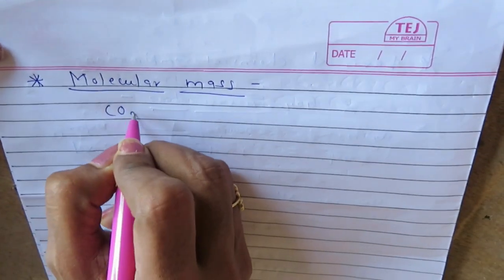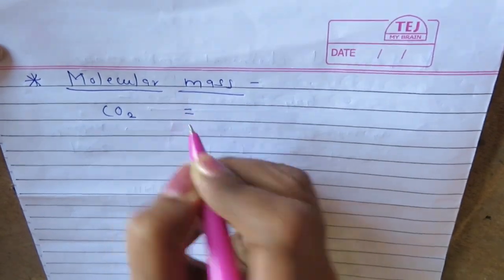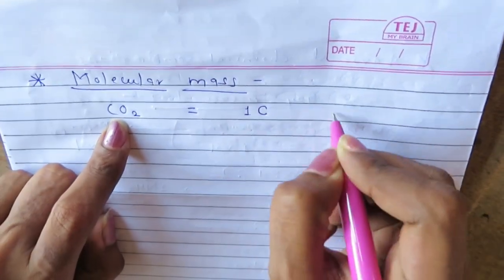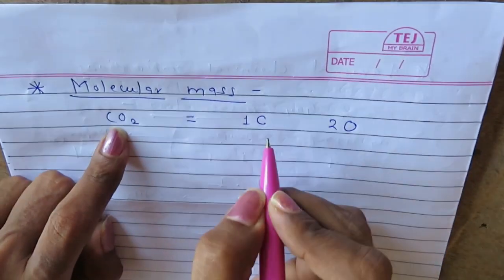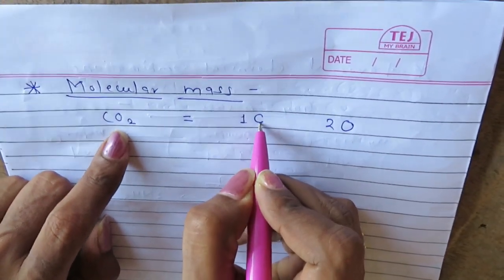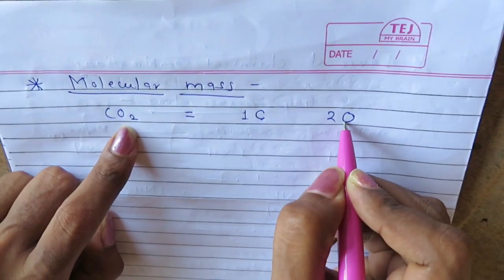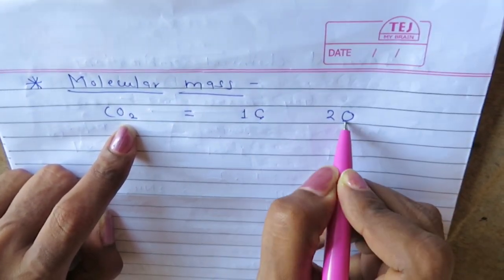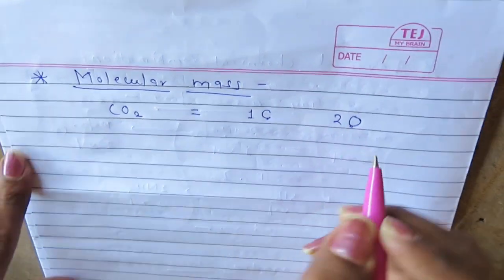We will find out the mass of carbon dioxide. Now you all know that carbon dioxide is made up of one carbon atom and two oxygen atoms. So we must know the average atomic mass of carbon, and we must know the average atomic mass of oxygen. We will add both of them, then we will get the mass of carbon dioxide.